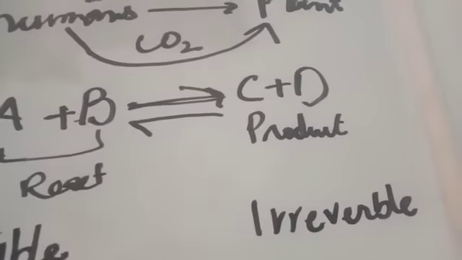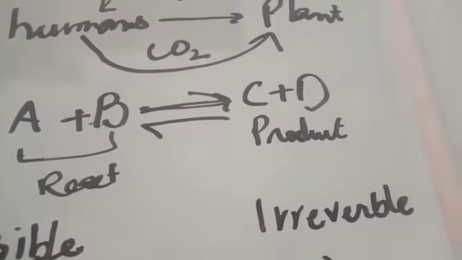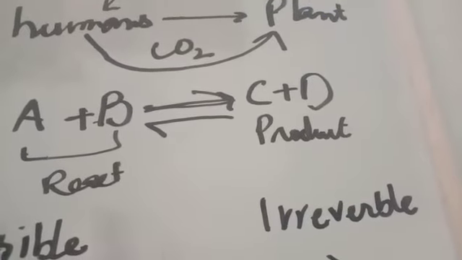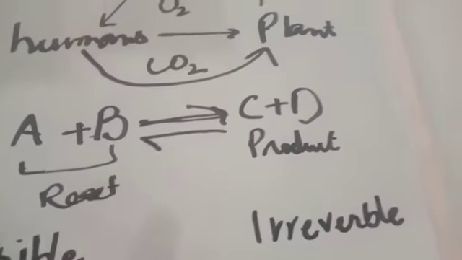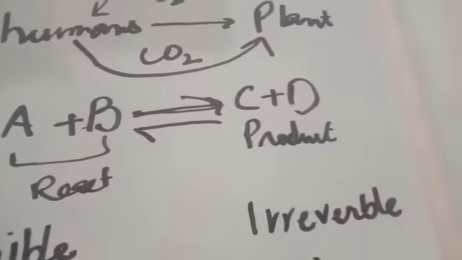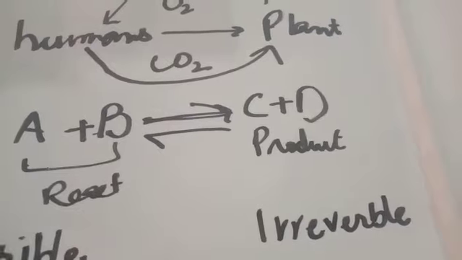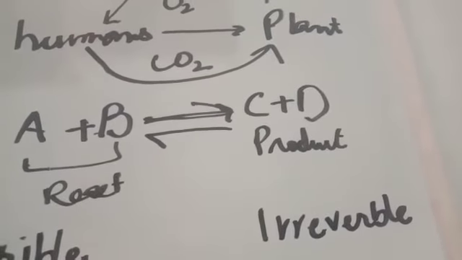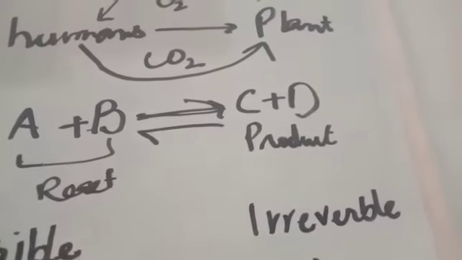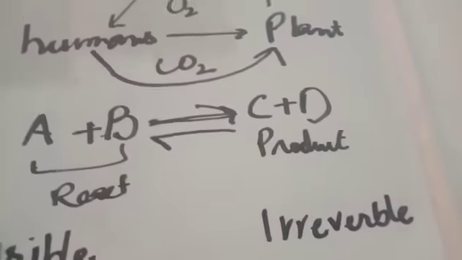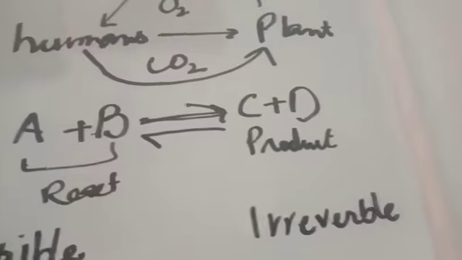If A and B are converted into C and D and do not convert again into A and B, then it is called an irreversible reaction. If A and B are converted into C and D and C and D are again converted into A and B, then it is called a reversible reaction. These are the two types of reaction.